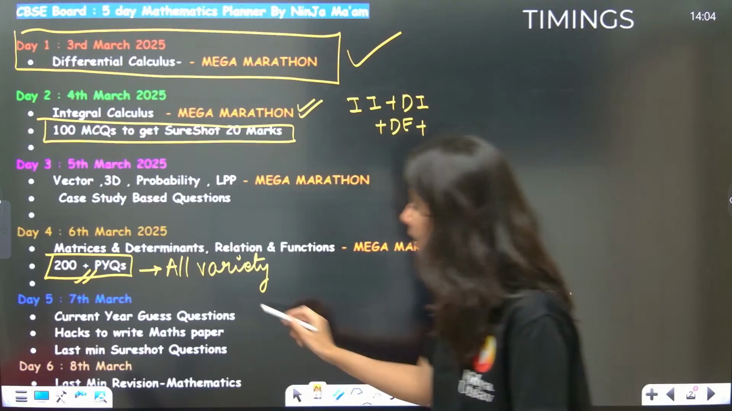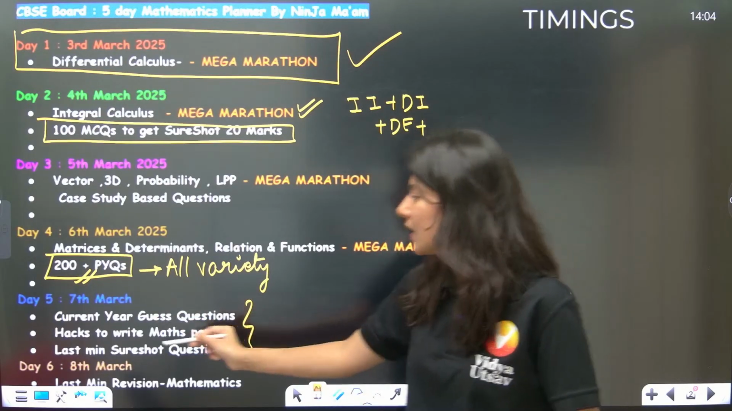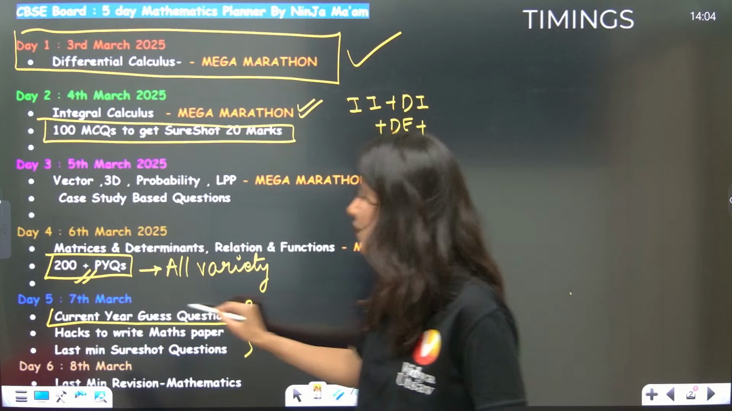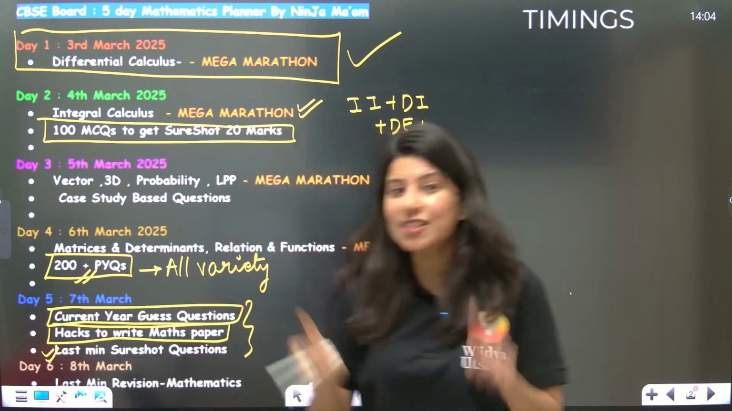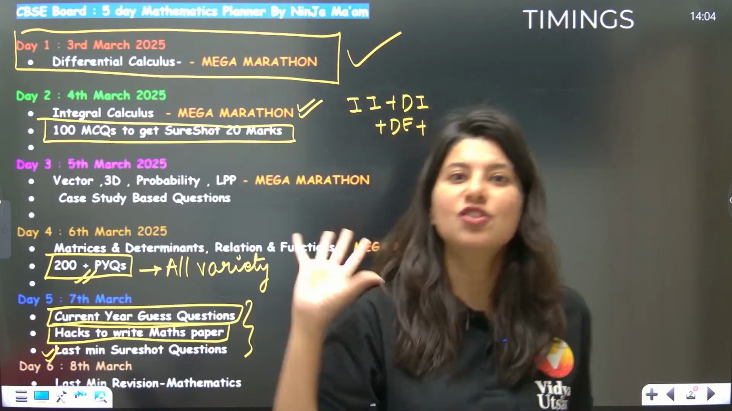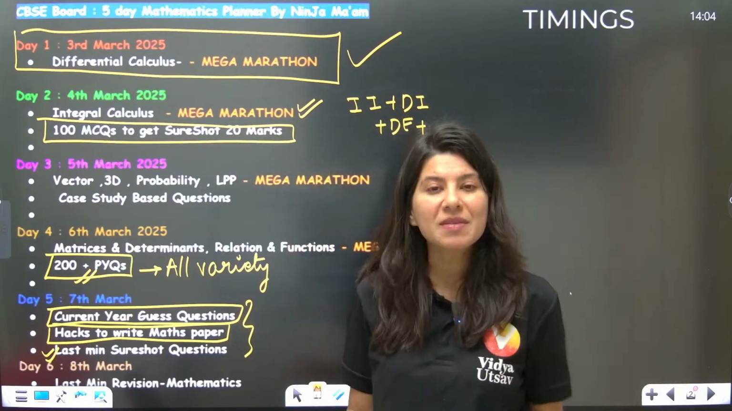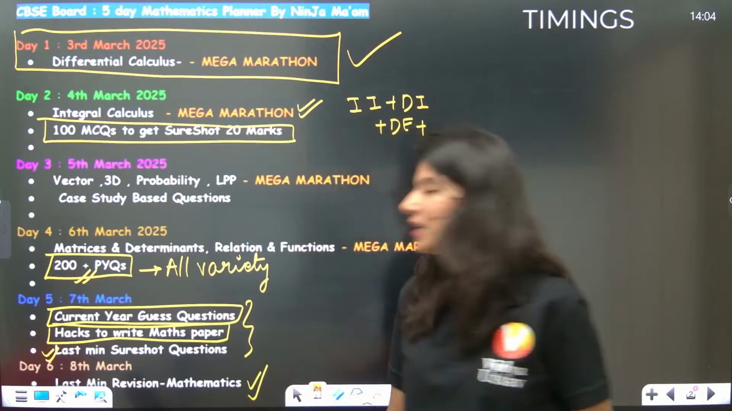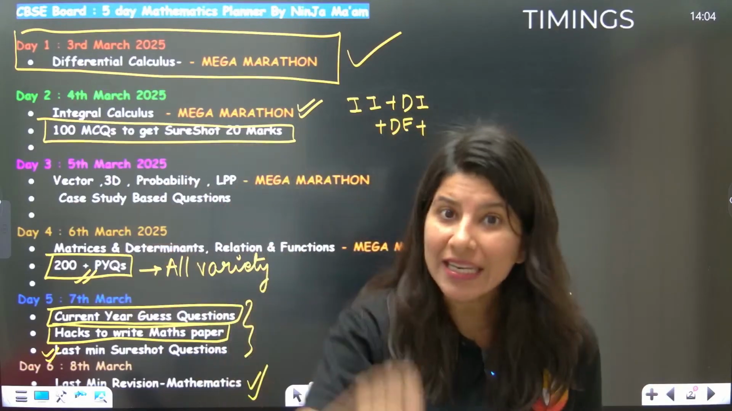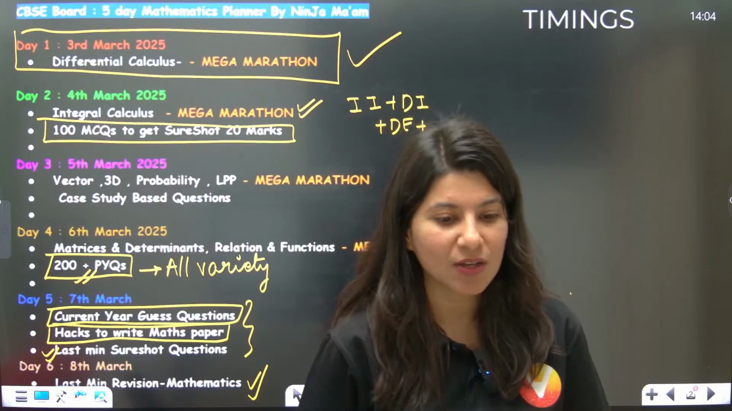Then on 7th March, you can see a carbon copy or current year guess question paper we are going to do. Then paper presentation we are going to write, and last minute short questions, just to make sure that you are not missing out on any very important thing. Then we are going to have last minute revision of mathematics on 8th March, 5 o'clock in the morning.